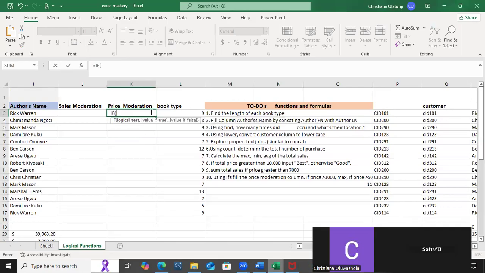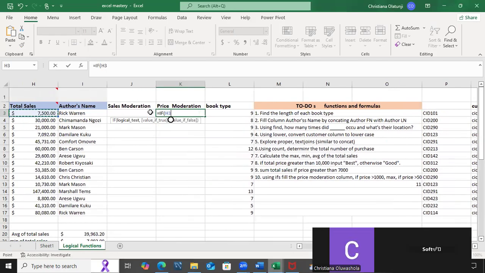If I want to make a condition, IF, what's my logical test now? My logical test is my total sales. Meaning if H3 is greater than 10,000, that's my logical test. Value if true means what do I do if this condition is true? Value if true should be best.